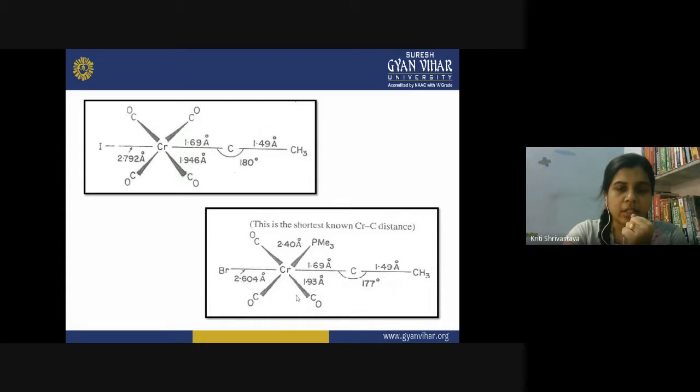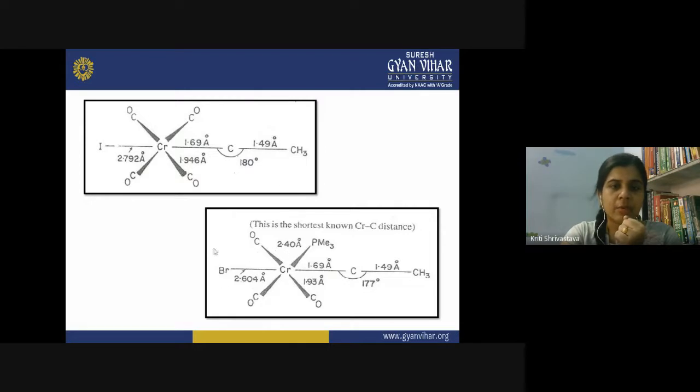In the next structure, you can see again this is my alkylidyne ligand, the carbyne ligand. Now the bond angle is slightly less than 180 degrees. The only difference is that we have bromine here in place of iodine. Iodine is a large size atom, and therefore this bond angle is affected by the ligand present trans to it. Alkylidynes are known for their strong trans effect. So when we have iodine attached at the trans position, the bond angle is 180 degrees.